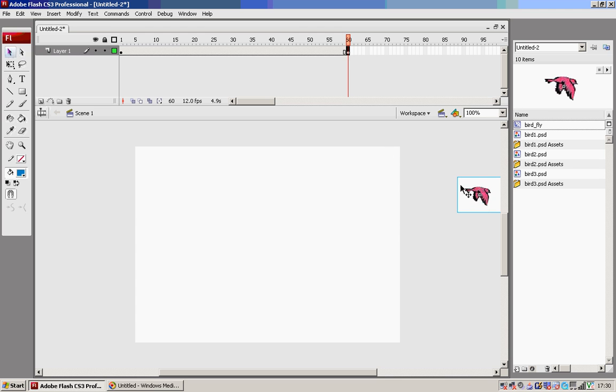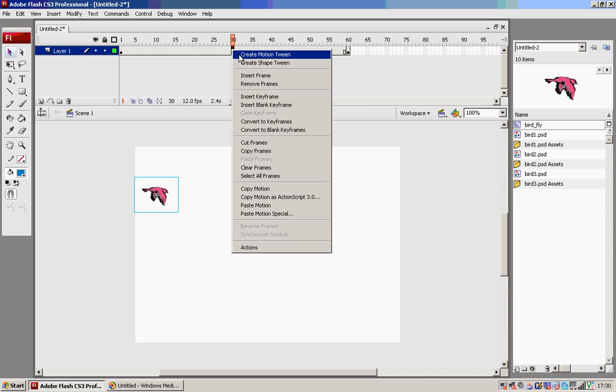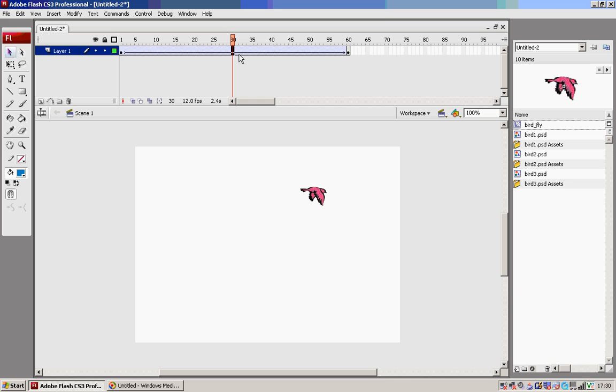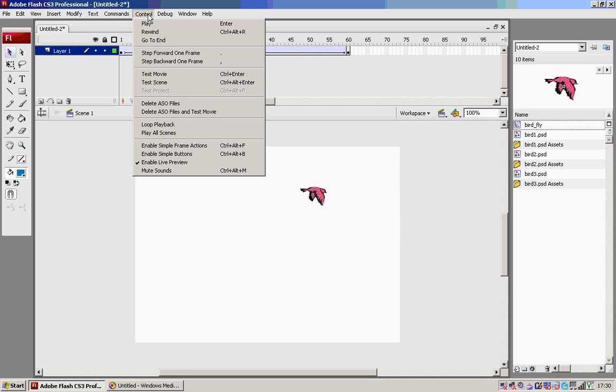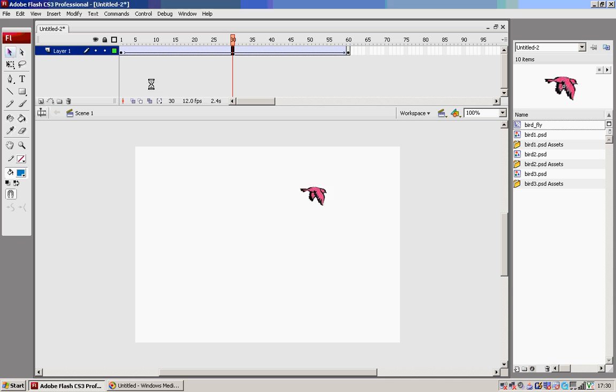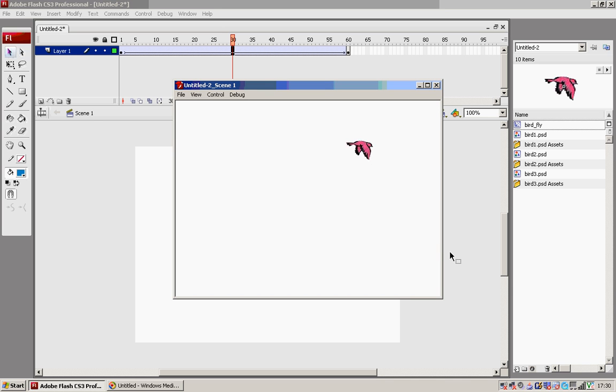Once you click and drag the bed across, click on frame 30 and select Create Motion Tween. The motion tween will actually generate the illusion of flight. So let's go to the control panel, drop the control down and select Test Movie, and this is what you see: the illusion of a bed flying across the screen. Okay, so well done, you've just created an illusion of a bed flying across the screen.